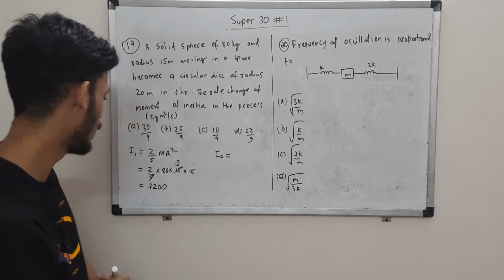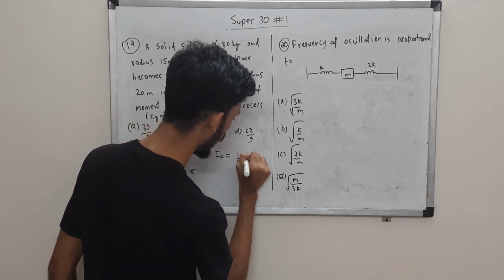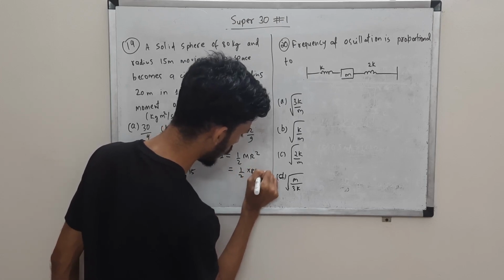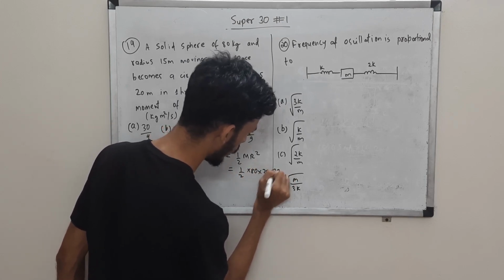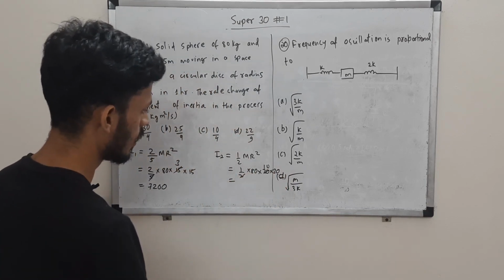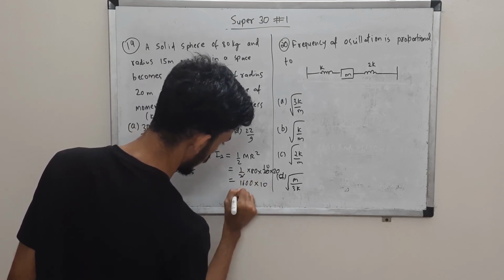You can do it yourself. It is 7200, and here we'll have half mr square, so half into 80 into 20 into 20. I can say this is 10, this is 8 2s are 16, 1600, so 1600 times 10, so 16,000.